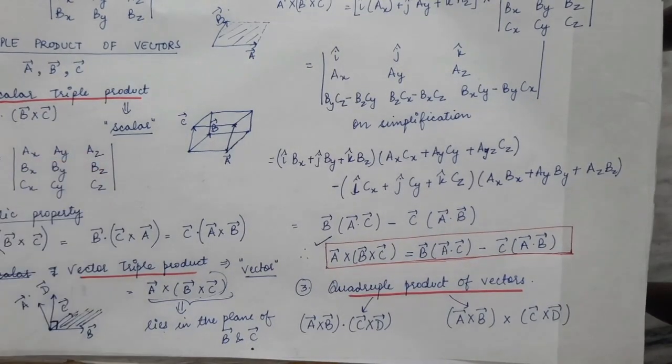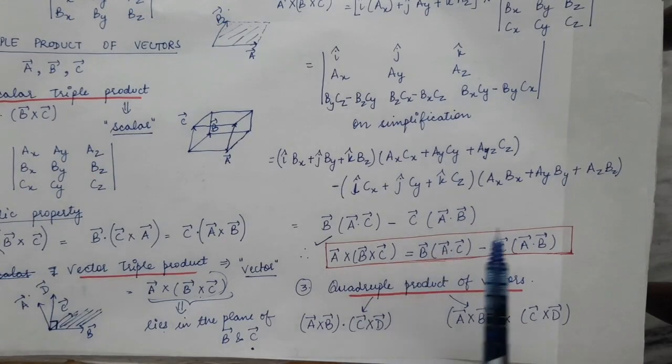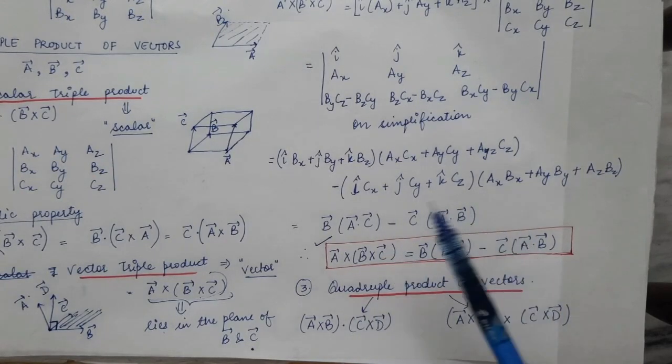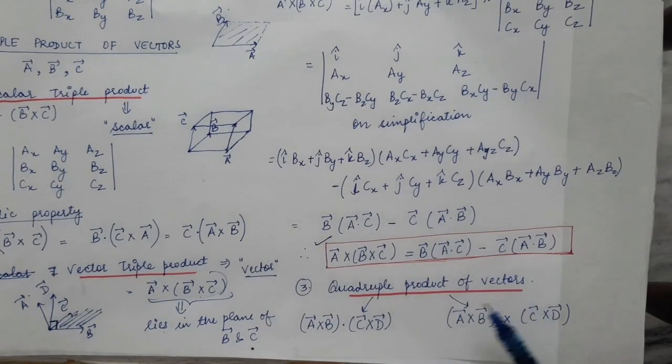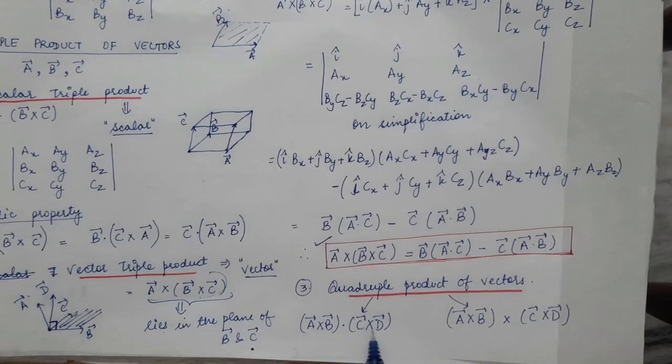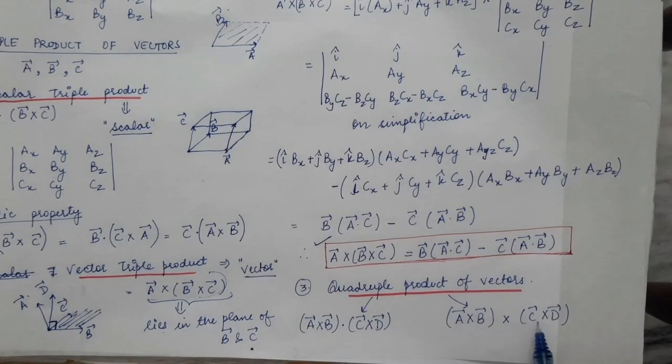Then we have the quadruple product of vectors. Till now we have done the product of two vectors, then we did the product of three vectors. Now we have the quadruple product of vectors. So it has four vectors. We will now have four vectors A, B, C and D. First of all we will do A cross B and we will do C cross D. In this case also we have A cross B, then we have C cross D.